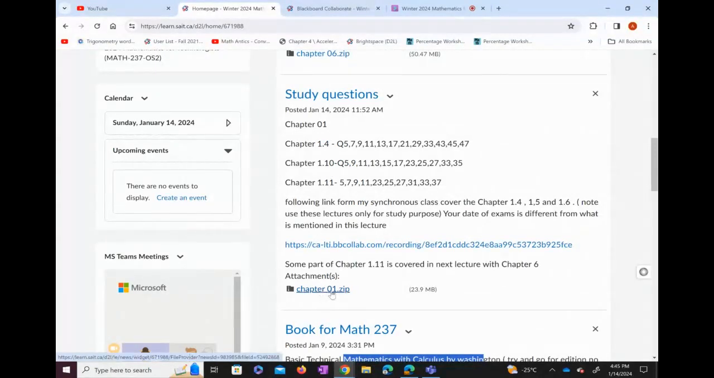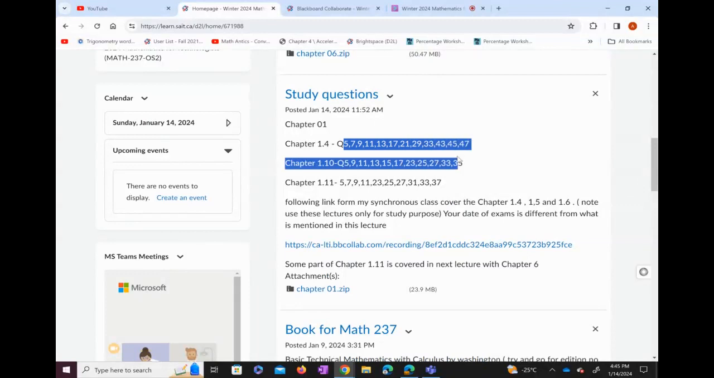Those pictures are here for chapter number 1. If you download this and open it, you will see sections 1.4, 1.10, 1.11. These are the chapters in here, and the solutions, meaning the answers, are also provided. These are the questions I highly recommend you solve by yourself.